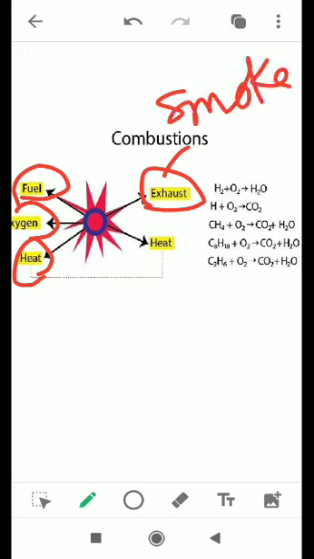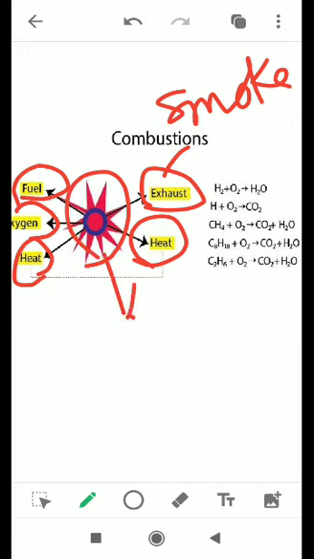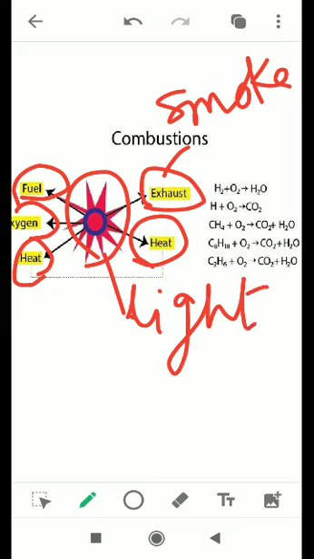It also gives you heat, and sometimes it gives you fire or light. So these are the products of combustion: heat, light and smoke, and the other products which you cannot see, that is carbon dioxide and water vapor.